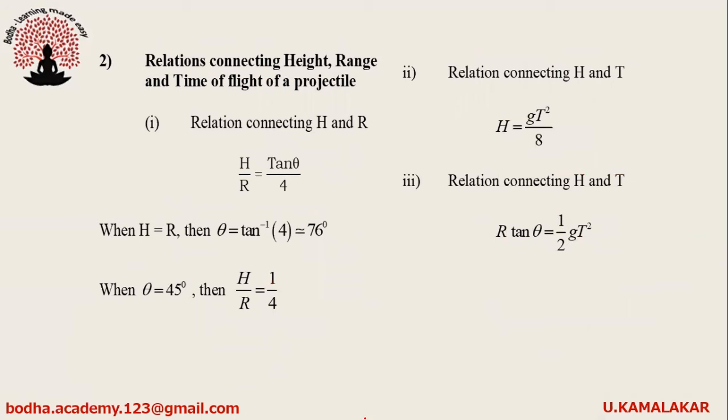Relations connecting height, range, and time of flight of a projectile. First relation, H by R equals tan theta by 4. When H equals R, then theta equals 76 degrees. When theta equals 45 degrees, then H by R equals 1 by 4. The relation connecting H and T is given as H equals gt square by 8. The relation connecting R and T is given as R tan theta equals half gt square.